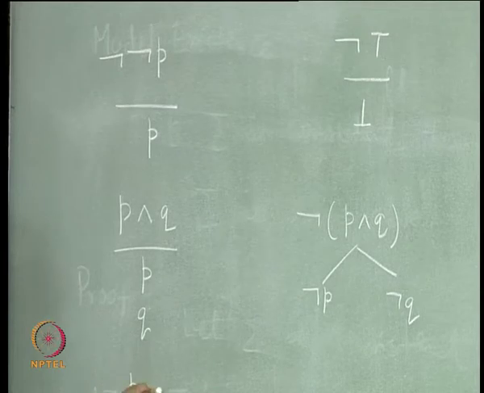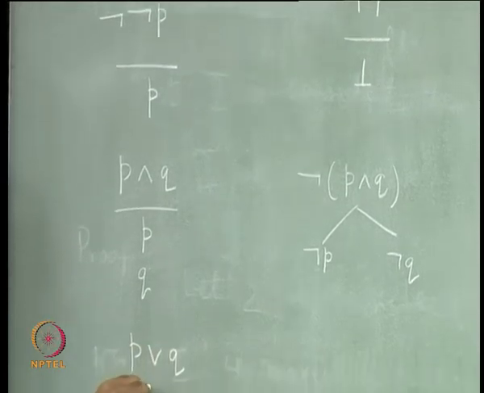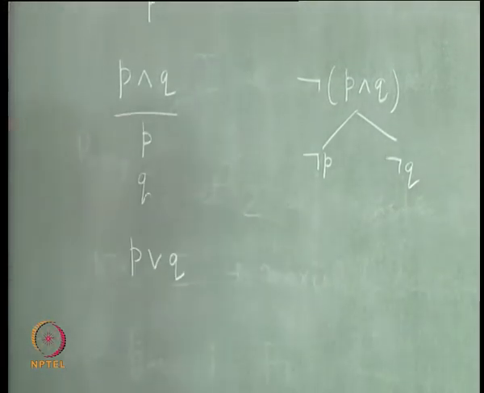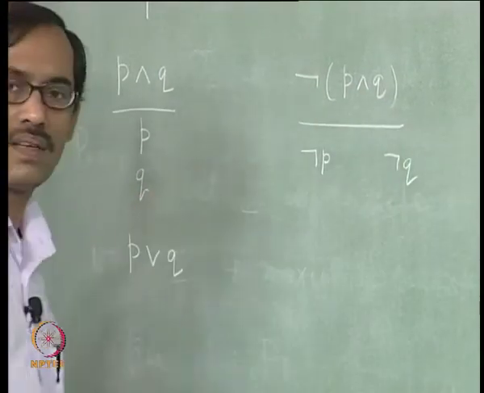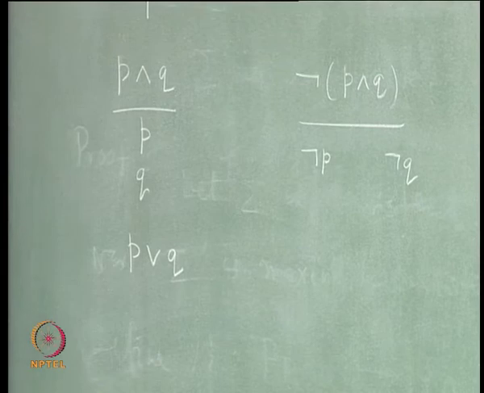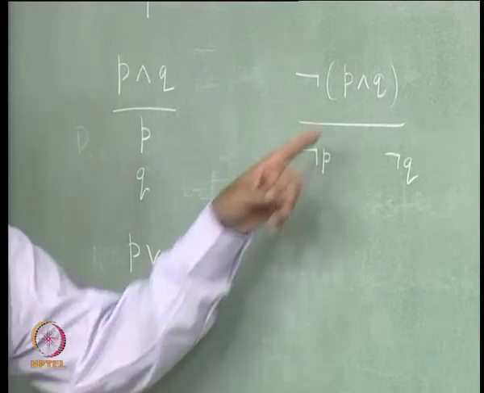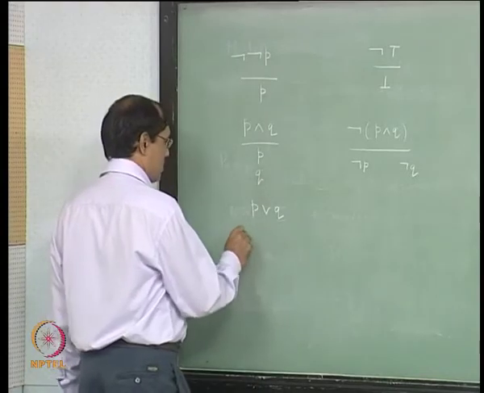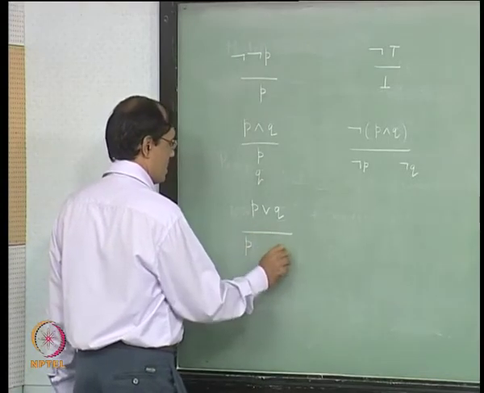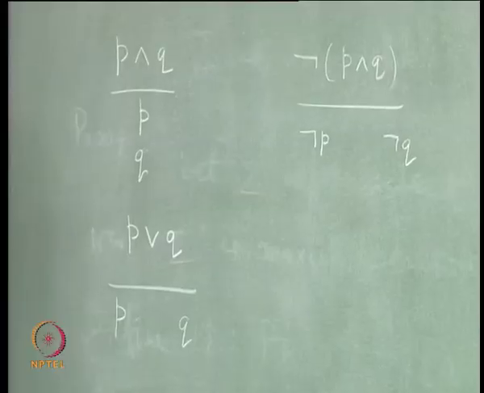If it is P or Q, we have again two children. Okay. This can be written as a fraction, we just write this way. Okay. When you construct the tabula, we will be connecting by trees. Then P or Q, we will have P as one child, Q as the other child, right.